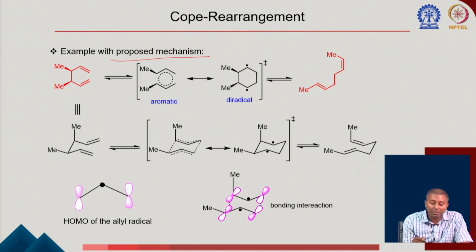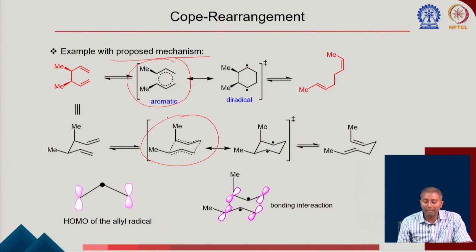There is also a proposal that it can go through some sort of a transition state like this. We can also try to draw a chair-like transition state to explain the product, and sometimes we also write this type of transition state as a diradical species, which can further finally go to the corresponding product.